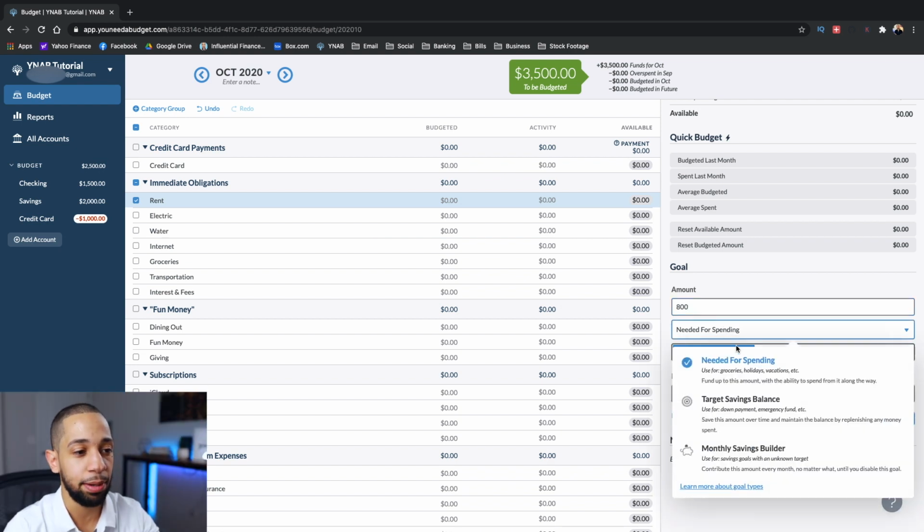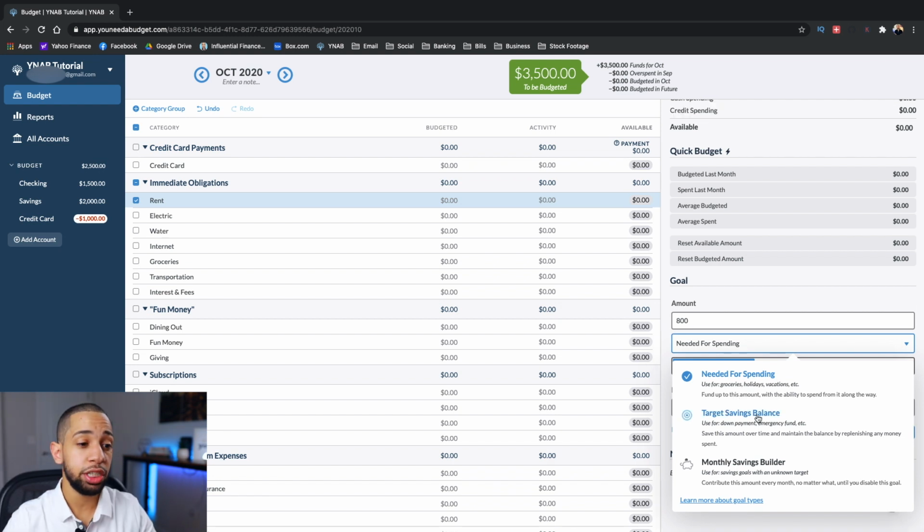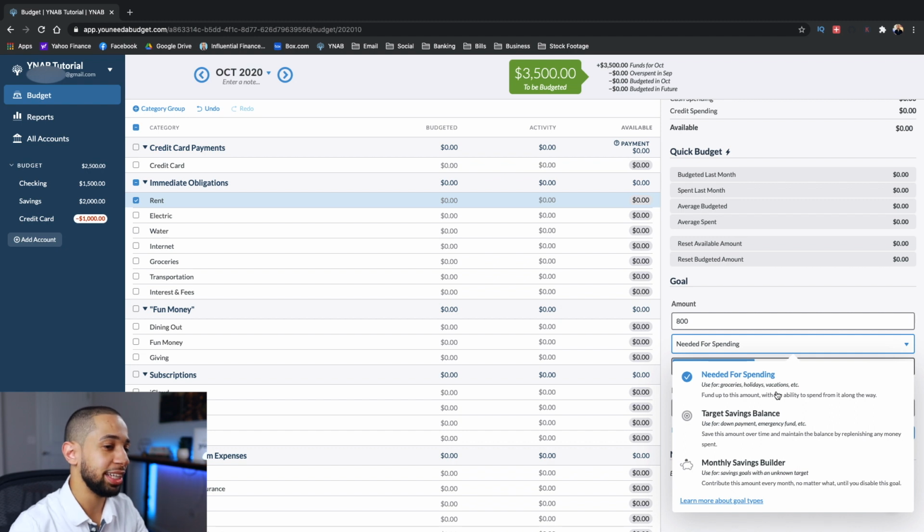Let's spend some time now to go over these goal categories. So here's a brief breakdown. When choosing a goal, we have 3 different goal categories: needed for spending, target savings balance, and monthly savings builder. By choosing the needed for spending category, you're basically telling YNAB that you need to spend that amount of money every single month. So in the case of rent, we need to spend those $800 every single month. So that is the category that we're going to go with.